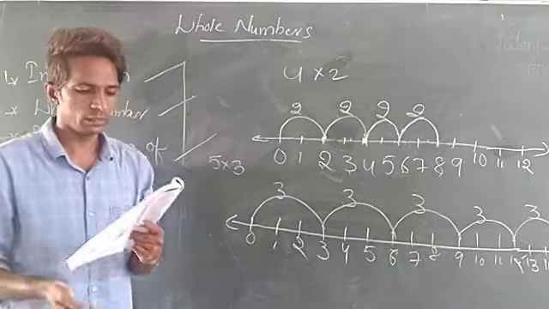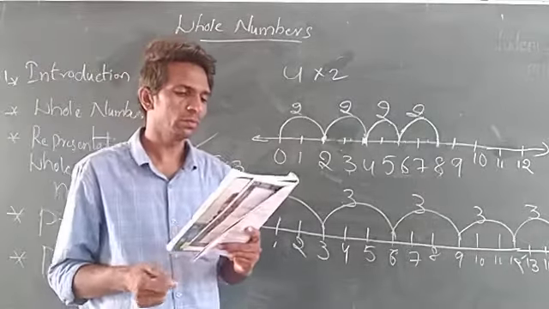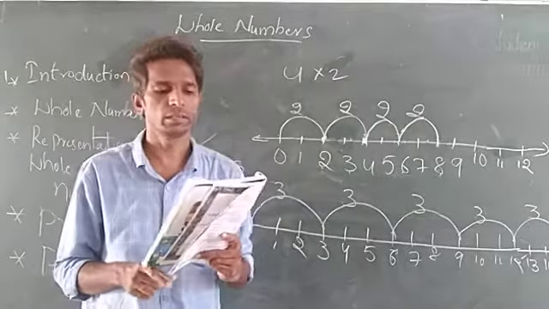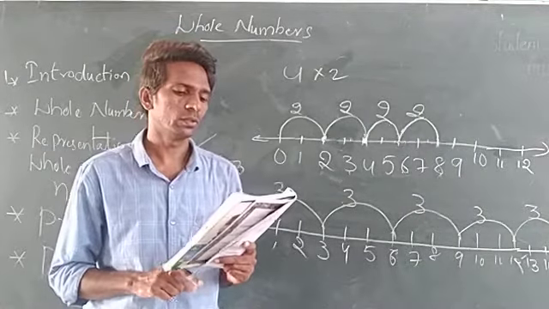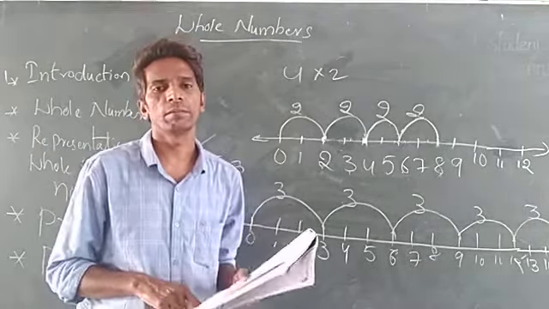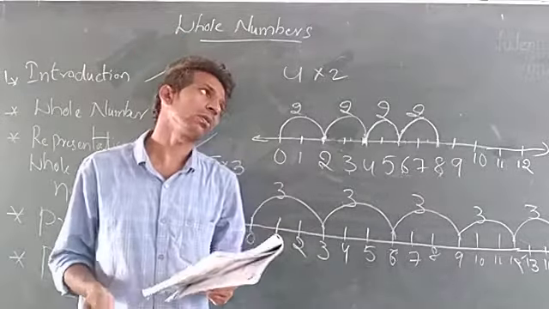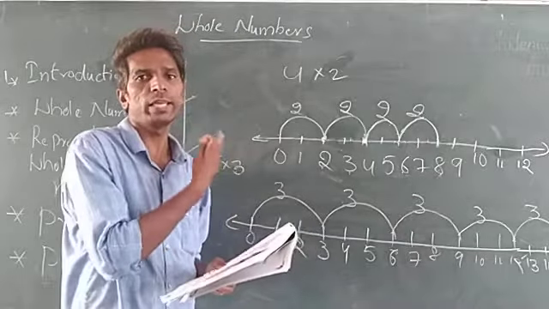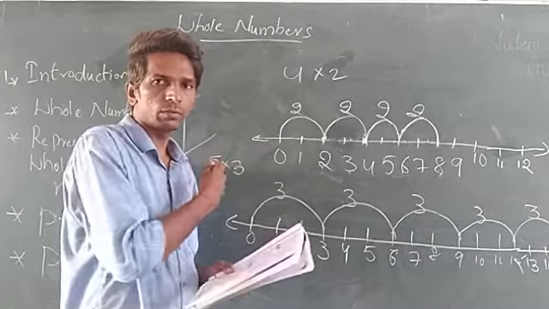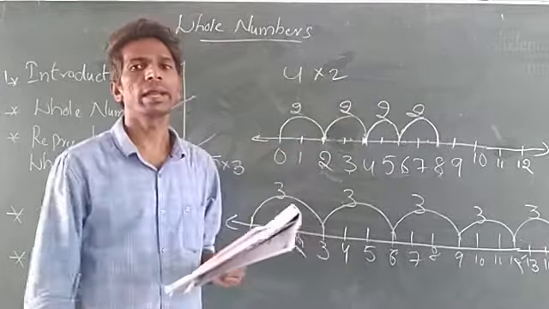Okay. See the problems they have given for you on page number 17. Let's do. So 5 plus 3 they have given. 5 plus 3 means 8. So from 5 onwards, what is the position? Take 5. From 5 onwards you want to go right side.